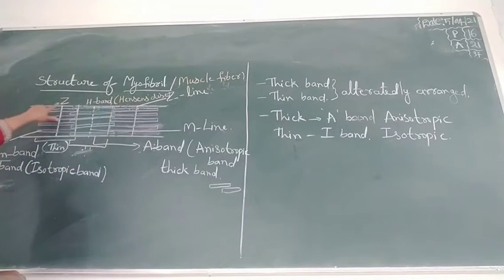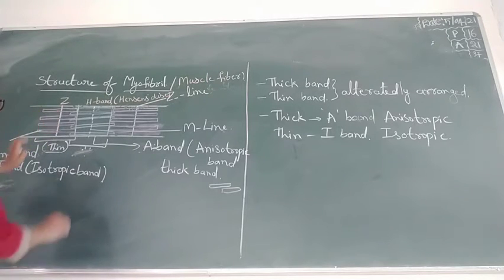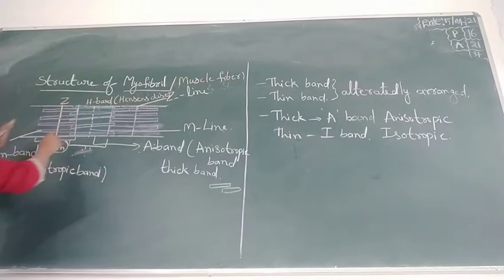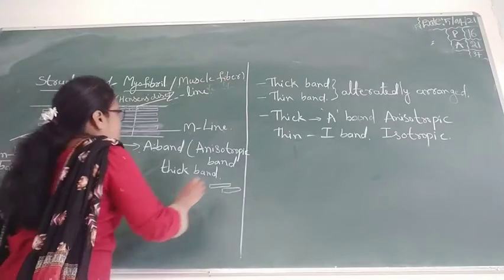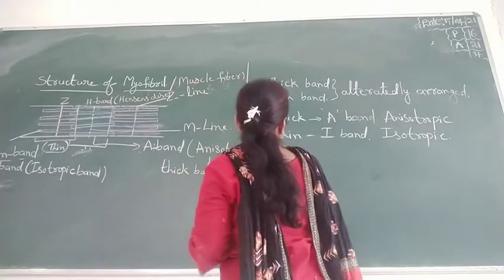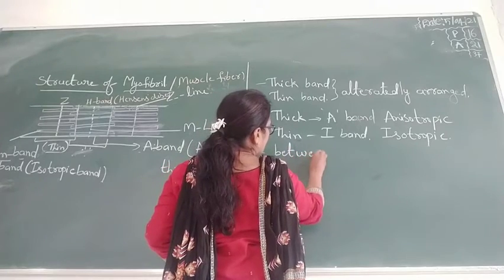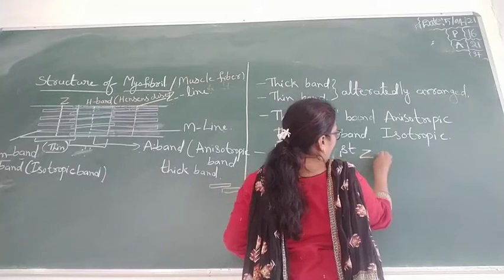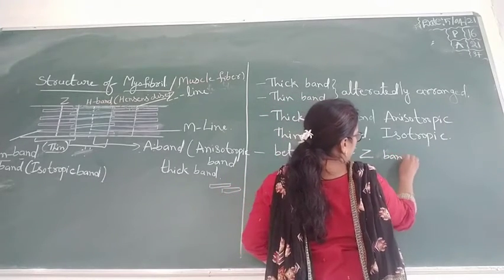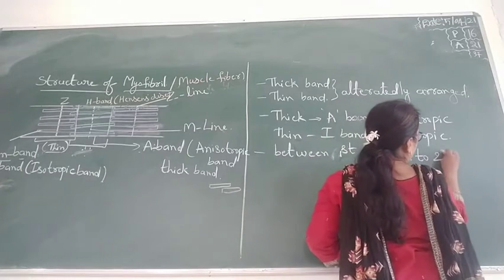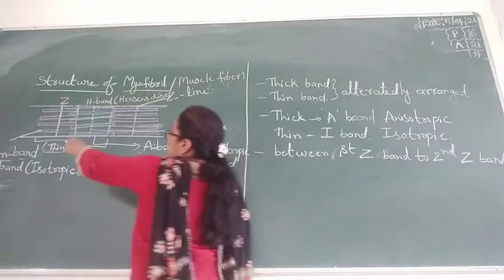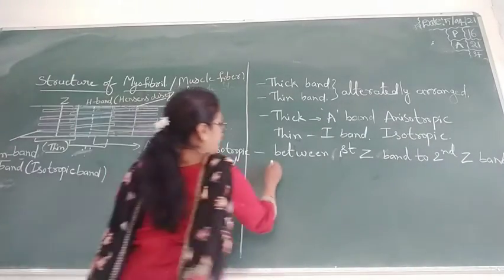Next, there is the Z band, and both sides contain the actin bands. Between the first Z band and the second Z band, that is called a sarcomere.